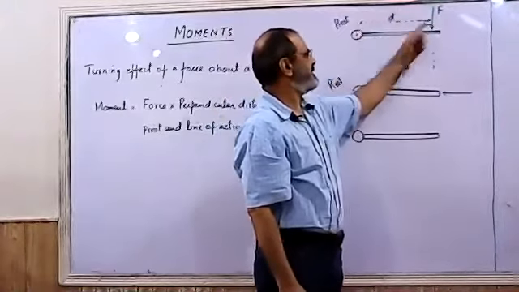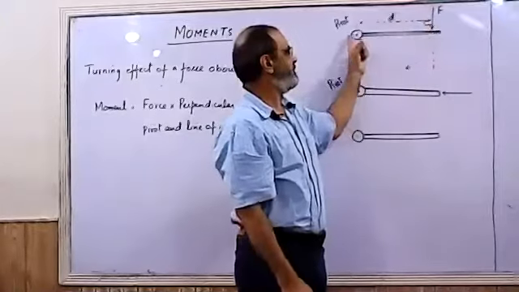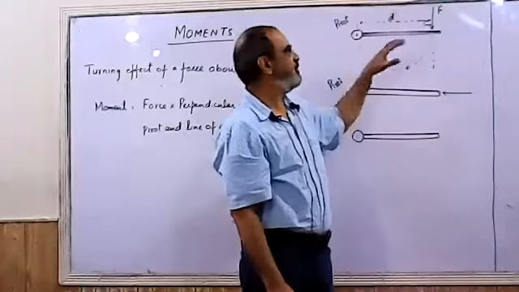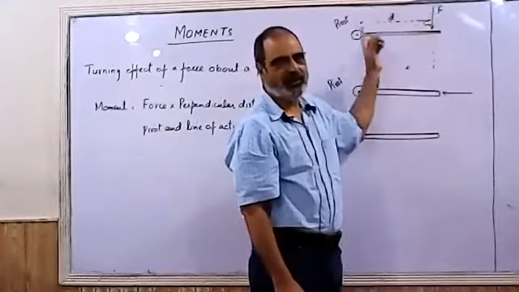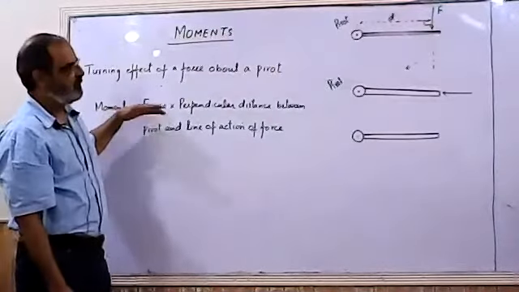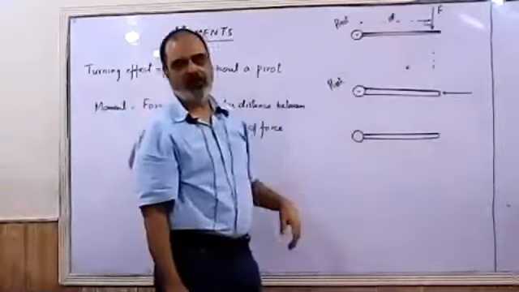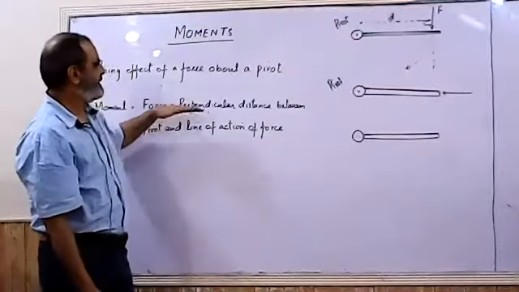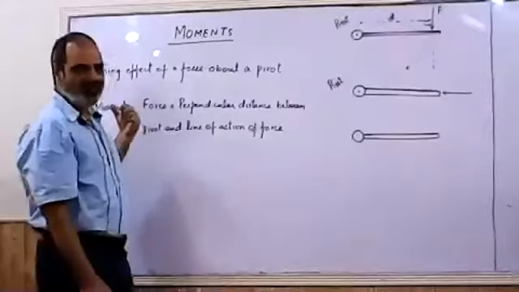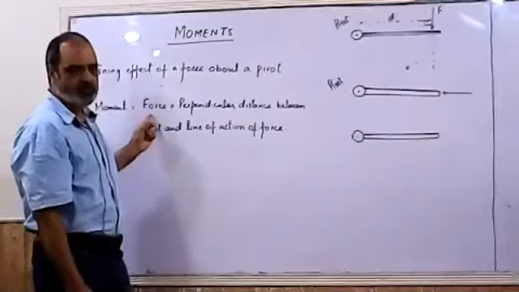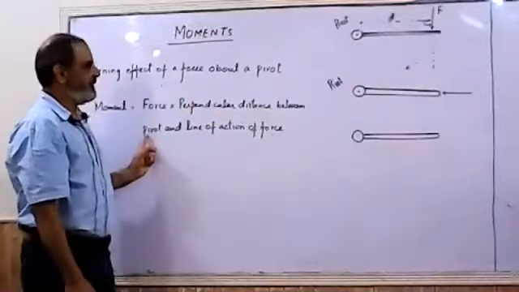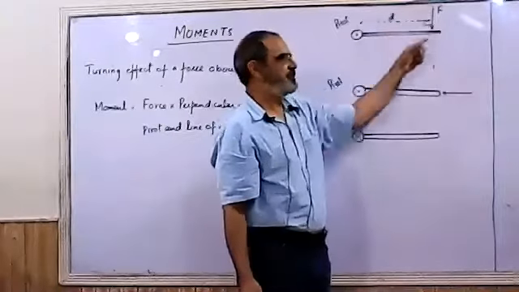So the perpendicular distance between the line of force and the pivot is important as well. The moment also depends on the perpendicular distance between the line of force and the pivot. So we define the moment by the force which we are applying, because the moment depends on that force as well. Secondly, the perpendicular distance between the pivot and the line of action of force. So moment is given by the product of the force that we are applying, F, and the perpendicular distance between the pivot and line of force, this distance.